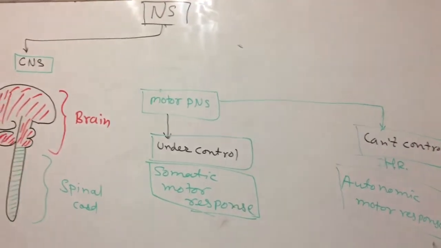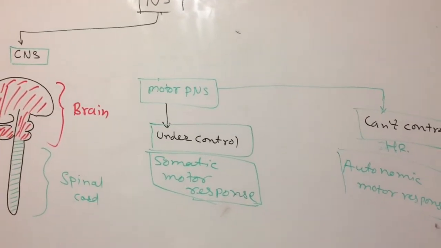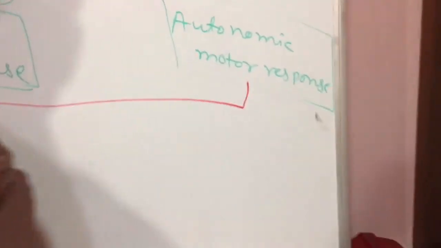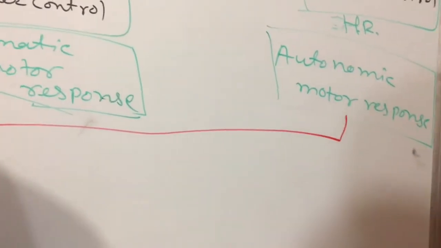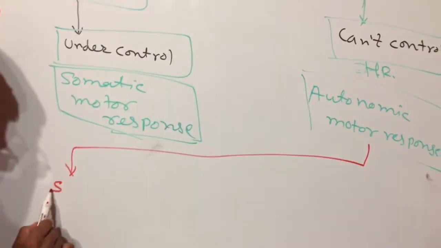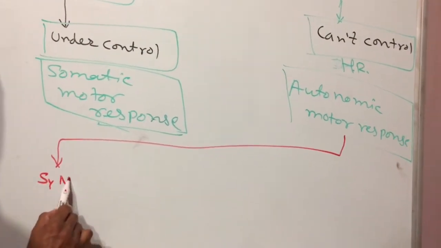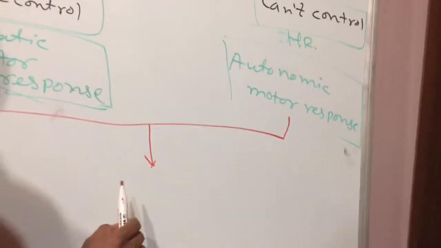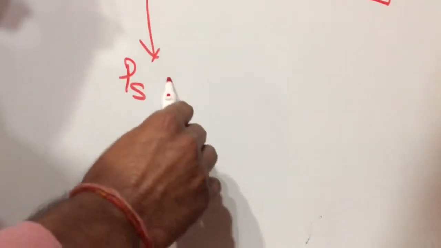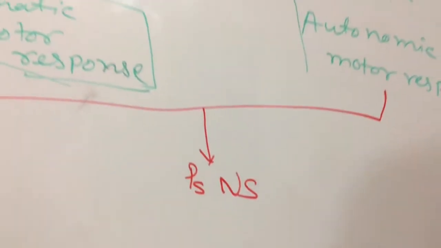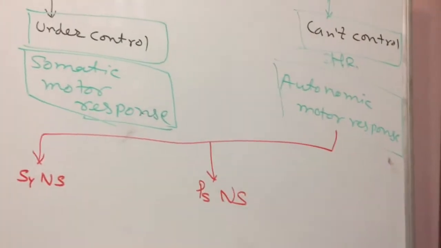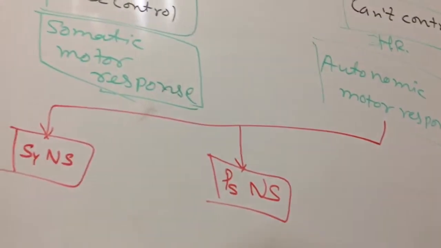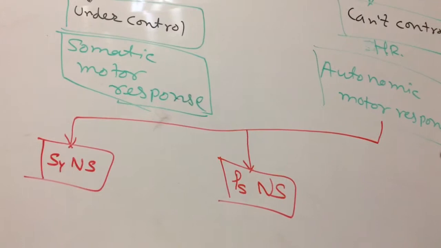The autonomic motor response is also divided into two parts: the sympathetic nervous system and the parasympathetic nervous system.